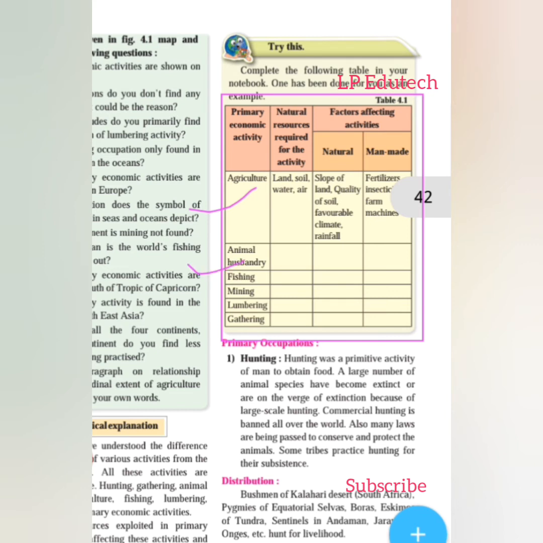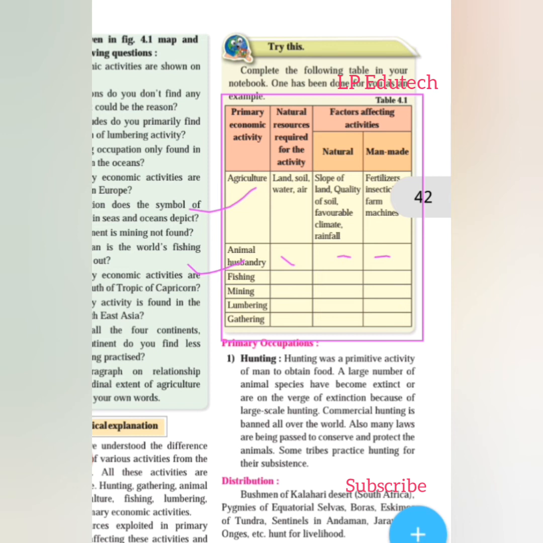Second, we have animal husbandry. Now what can be the answers for this? Let us look at it. You just listen and record it in your notebook. Animal husbandry, the natural resource it requires is land, soil and water, right? Then factors affecting, natural, what will come here? Naturals are the presence of grasslands, favorable climate. And man-made are advanced technology and market. So these things are required for and affect this occupation.